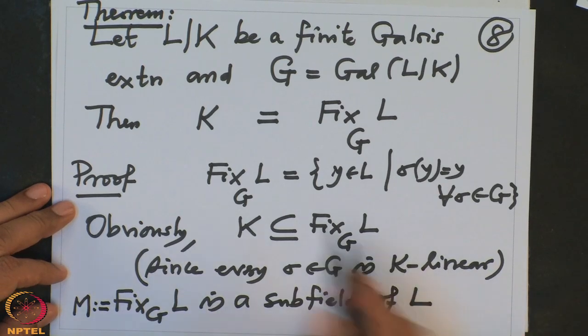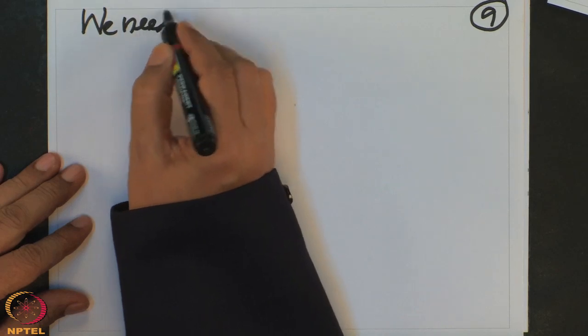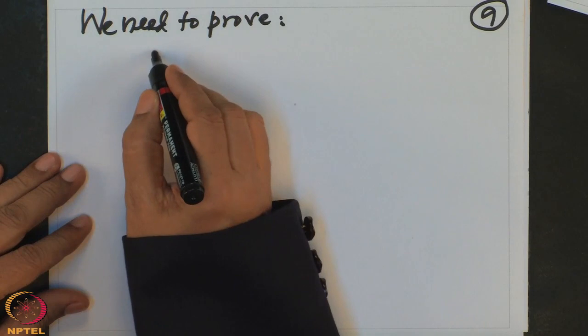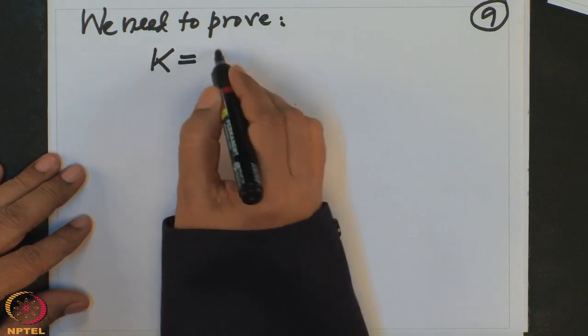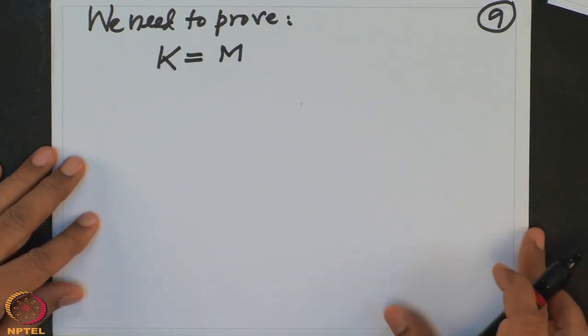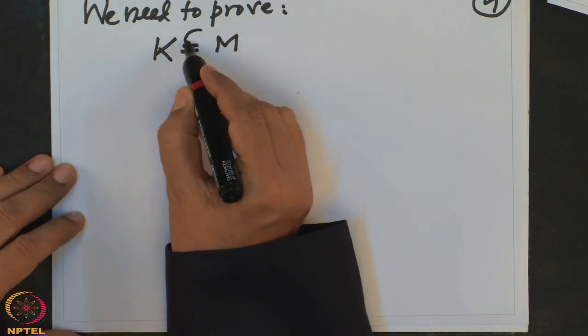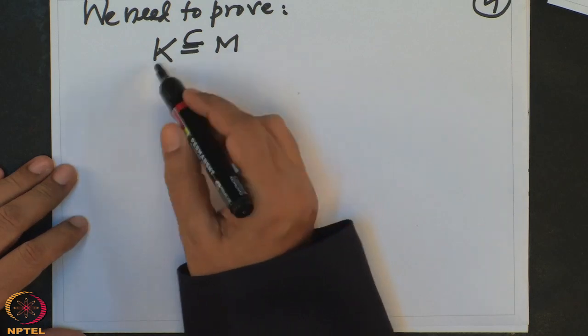And what is our problem? Our problem is to prove M equals K. This inclusion is obvious, we have checked. Now I want to prove these are equal.